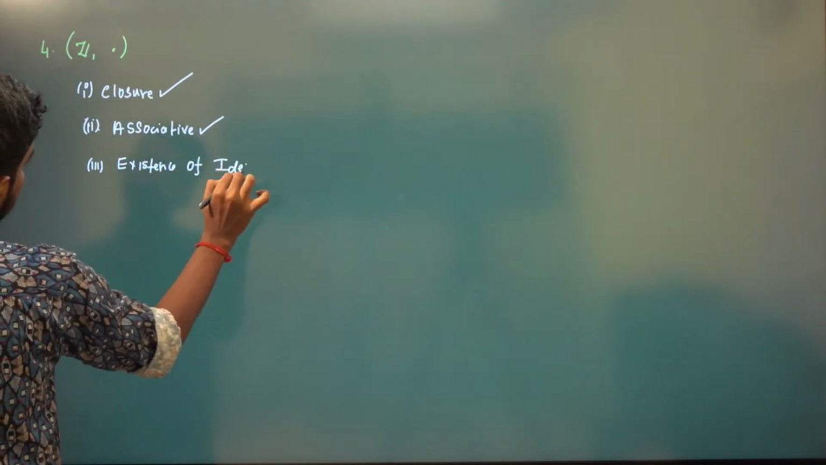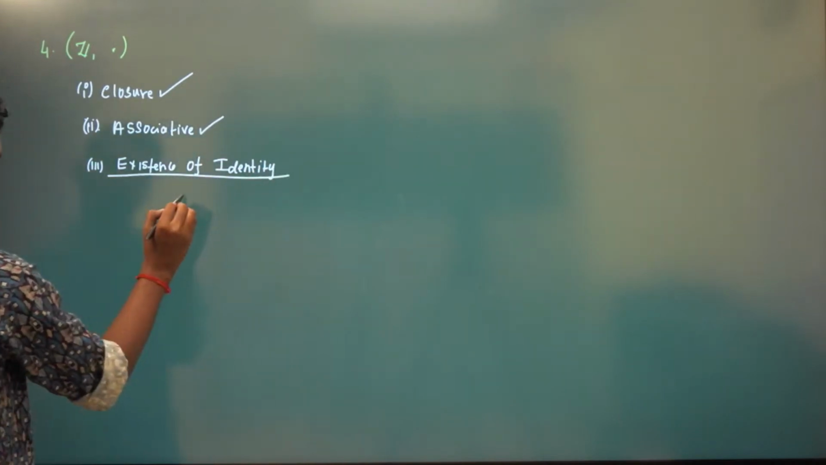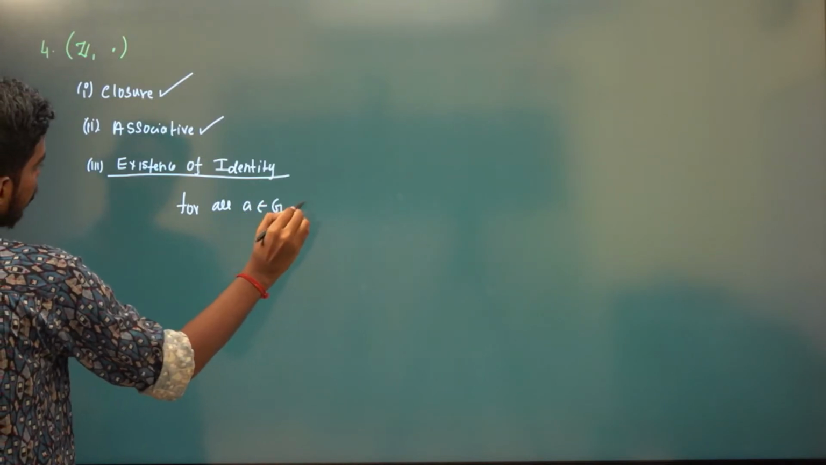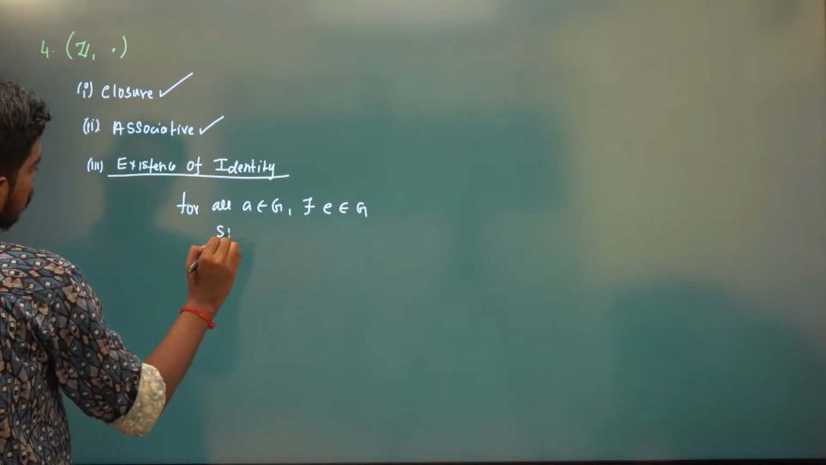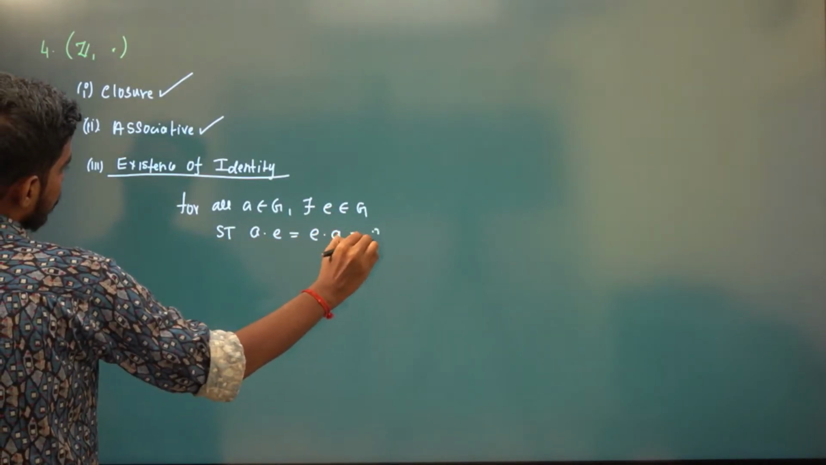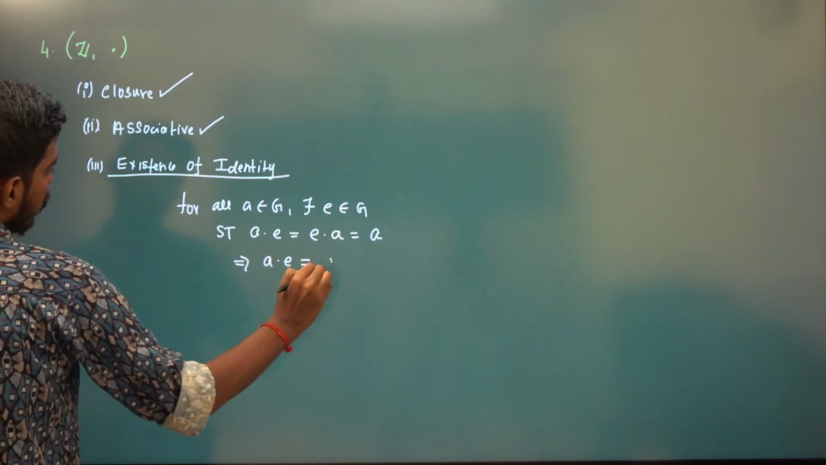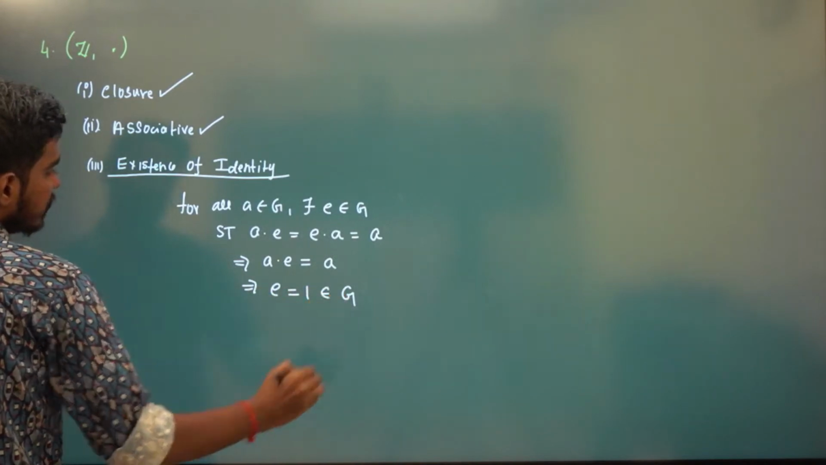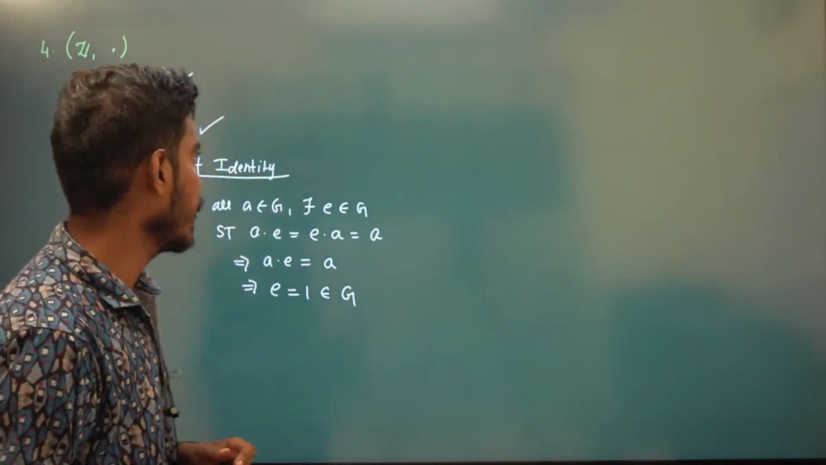And what about existence of identity? So what is the definition? For all A belongs to G, there exists an element E in G such that A into E is the same as E into A is the same as A again. So A into E is equal to A. This implies E has to be 1, and this 1 is in G. G is the integers. So 1 is the identity element.